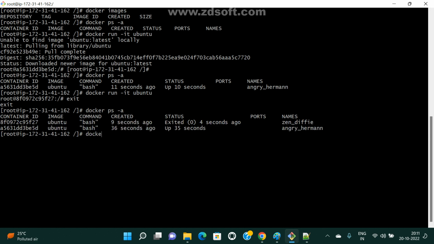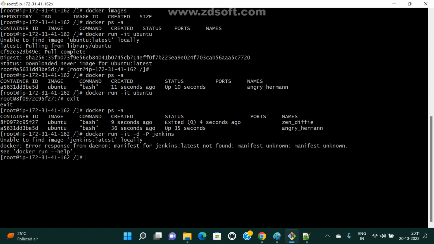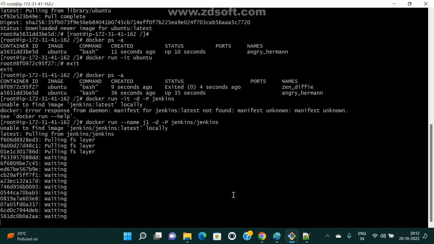Now I'm creating, see here, docker run -it -p Jenkins. Now I'm running the Jenkins container. Name also I gave J1, and the image earlier was Jenkins only. Now they have given jenkins/jenkins. Okay. Now it is pulling.